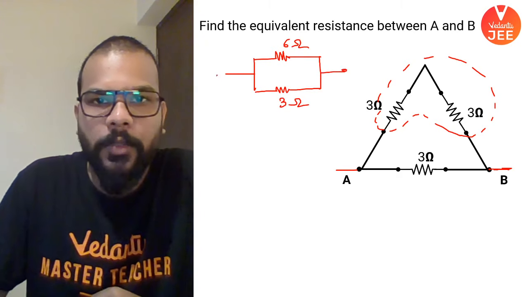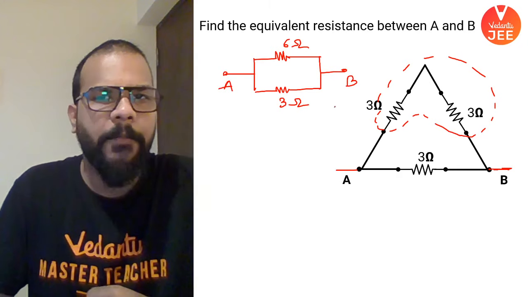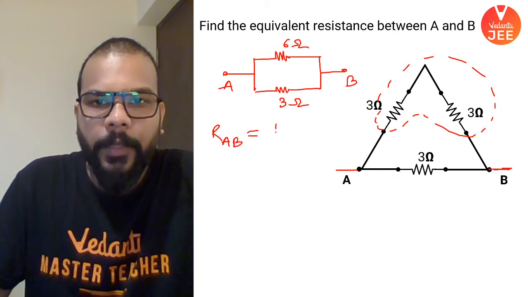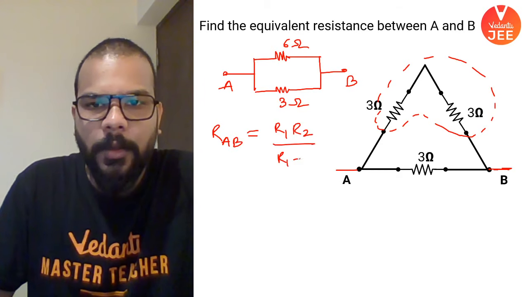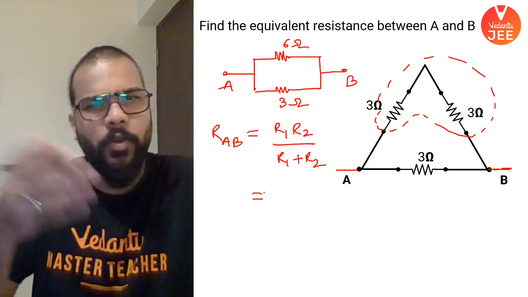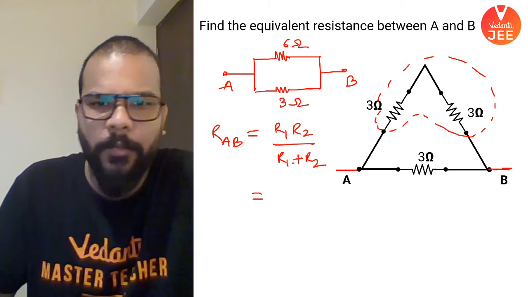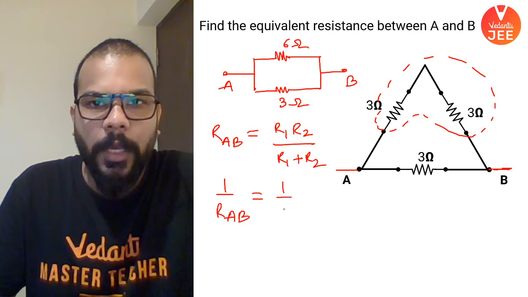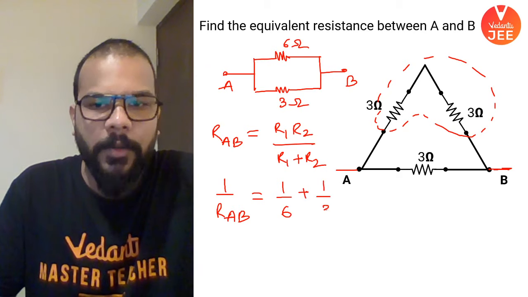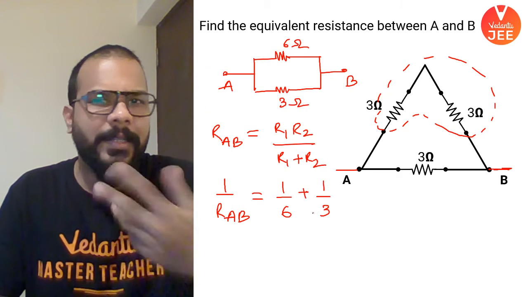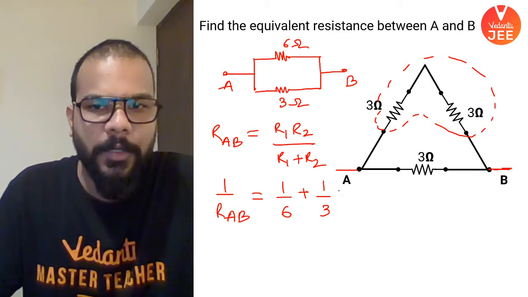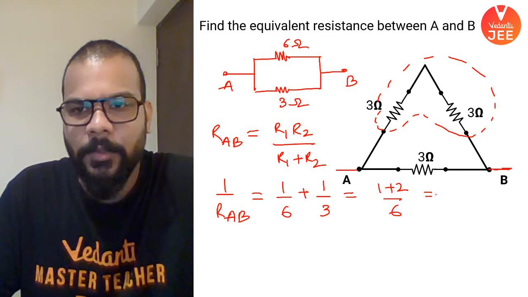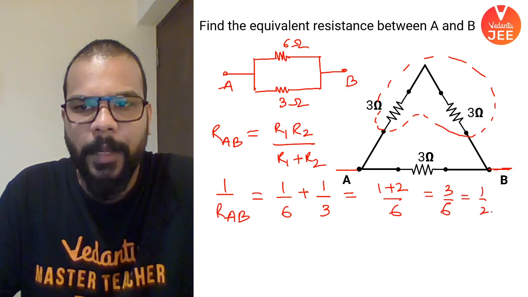So now what you see is that two resistances between A and B are connected in parallel, just like the previous question. So RAB can be found as R1 R2 upon R1 plus R2. Or you can go by 1 upon R1 plus 1 upon R2 as well, not a problem. If you want, I can try that for you. So 1 upon RAB is going to be 1 upon R1, that is 1 upon 6, and 1 upon R2, that is 1 upon 3. Just that with two resistances it gets easier if you go by R1 R2 upon R1 plus R2. Okay, so this says that this is going to be 1 plus 2 by 6, or simply 3 by 6, or 1 by 2.